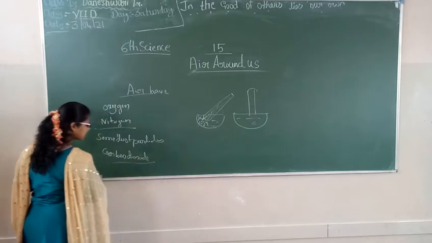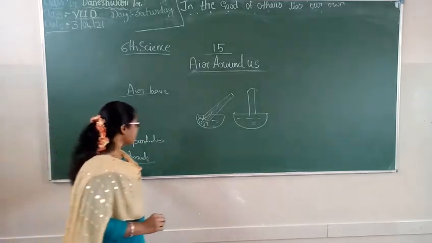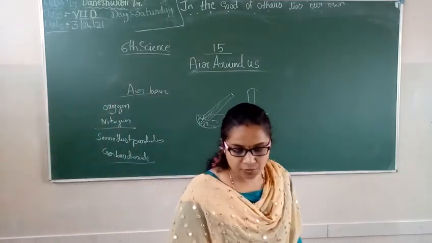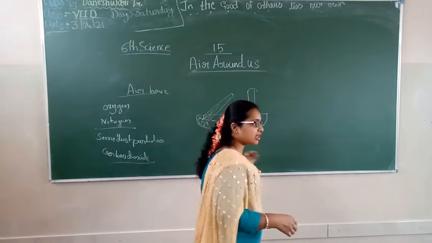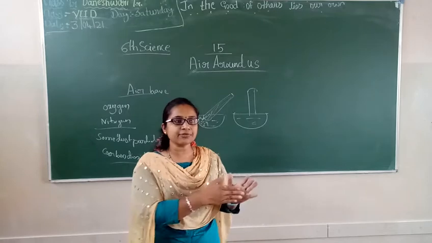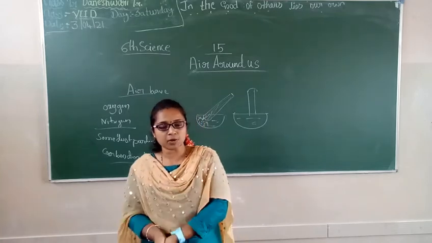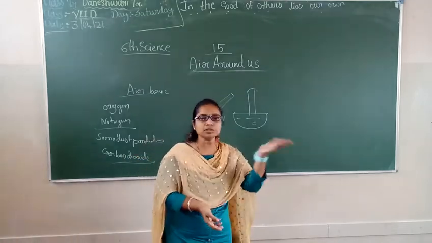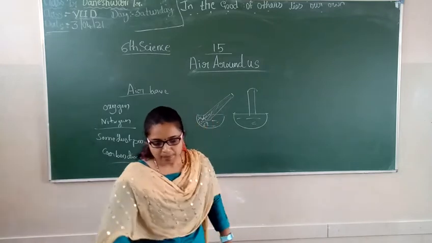Carbon dioxide is present in the air. We inhale oxygen and we exhale carbon dioxide, which helps in the process of photosynthesis among trees and plants.